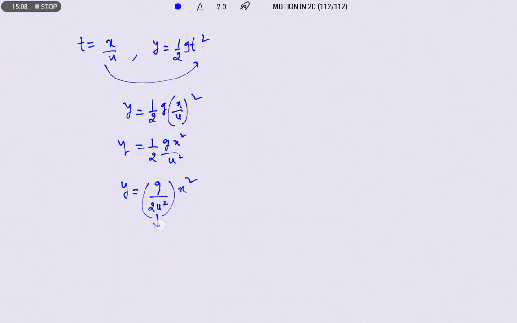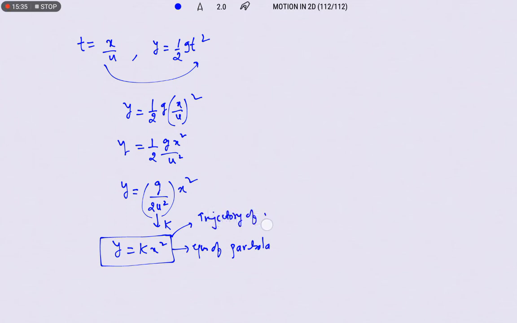So this I am taking as a constant k. Therefore, y is equal to kx square. So here, if you observe this equation, this is nothing but equation of parabola. So that means the trajectory of projectile which is projected horizontally from a particular height is parabola. So this is the expression for the trajectory of projectile.